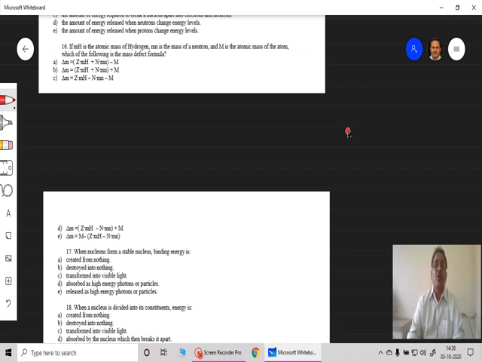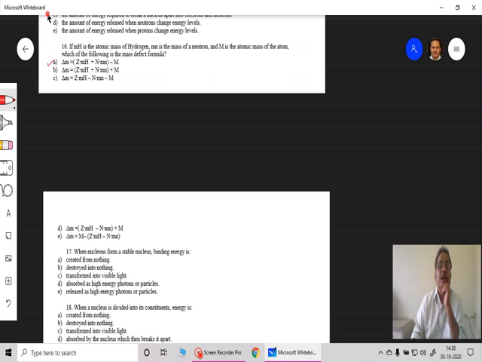Then that amount of mass actually disappears, and the equivalent amount of energy is released in this process, and that is nothing but the binding energy. Therefore, amongst all the given options, this option A is most correct because all the other options are not correct, and that shows you the correct option is delta M, mass defect, is equal to Z times Mh, mass of the protons, plus N times mass of the neutrons.